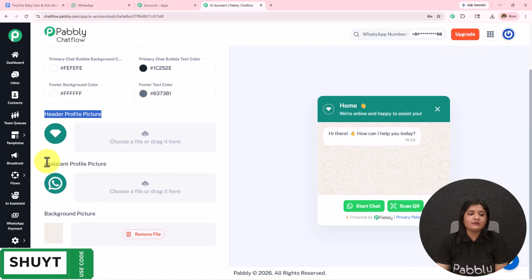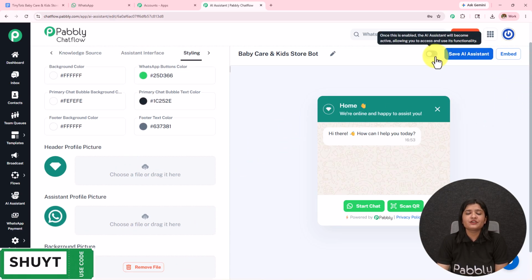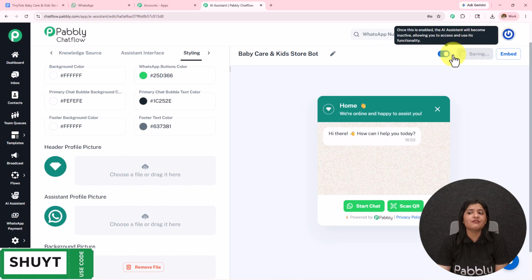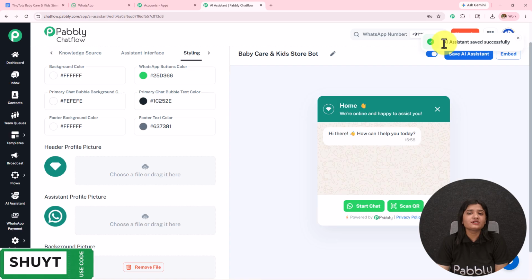We have the setup profile picture, assistant profile picture and the background picture. You have to upload these images just in the manner we uploaded the knowledge base. After doing all this, you have to toggle on this button to keep this AI assistant active, and then you have to save this. If you do not save this, all this will be lost. Here it is, AI assistant saved successfully.